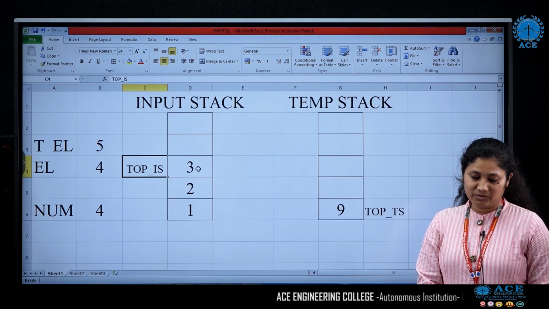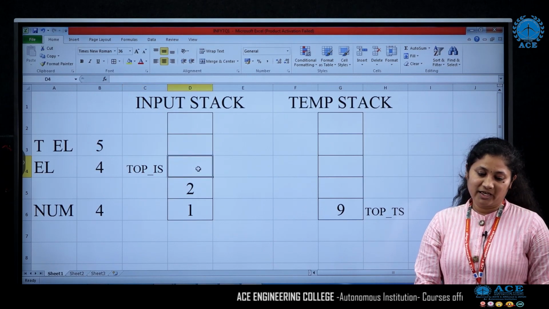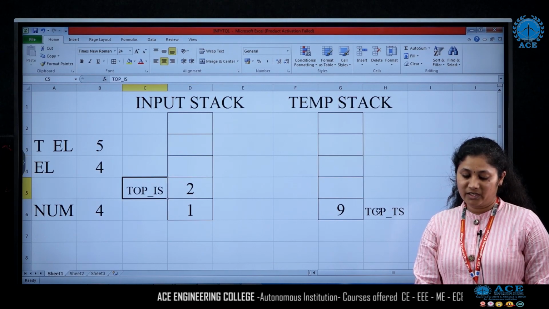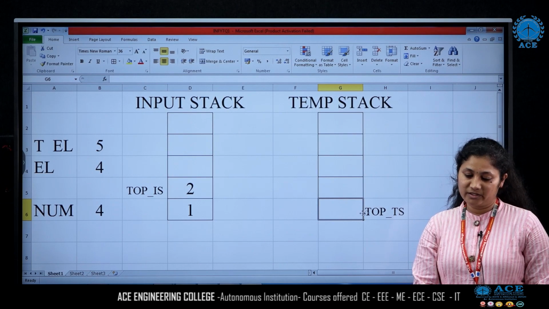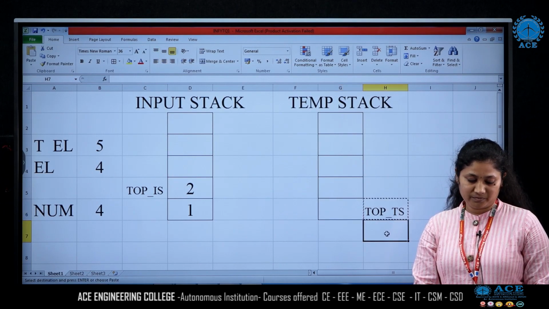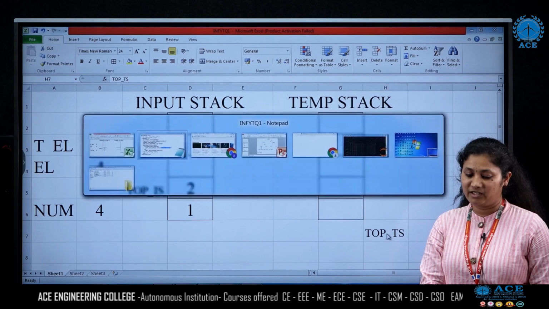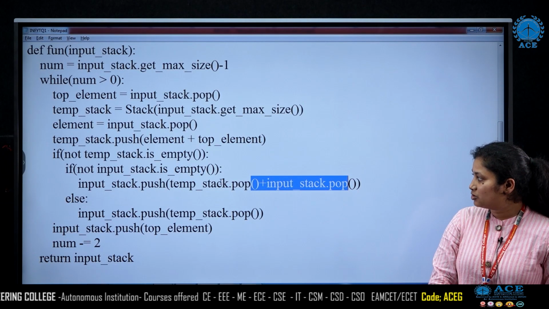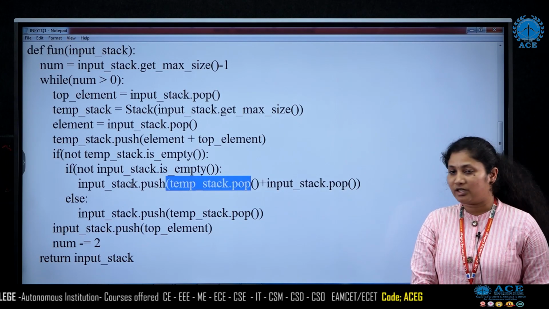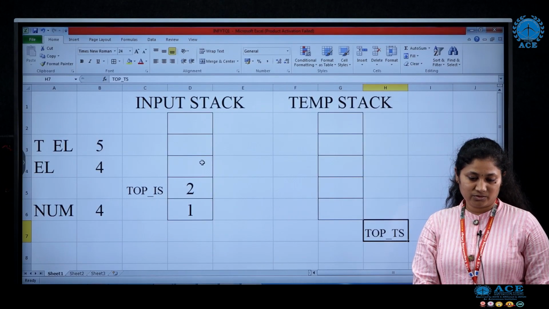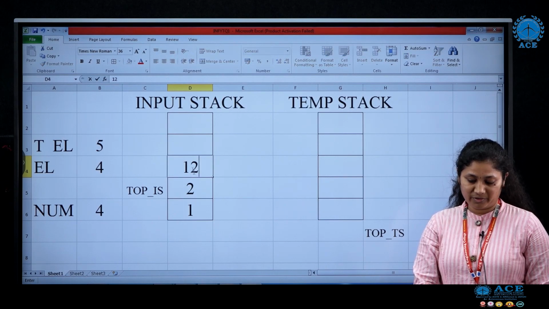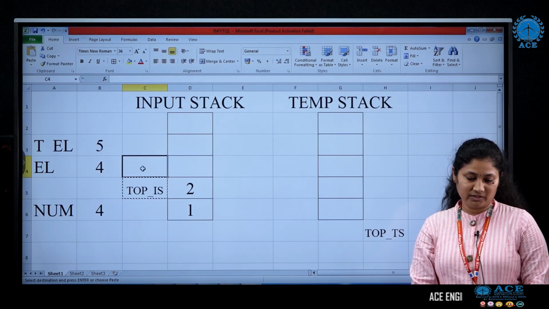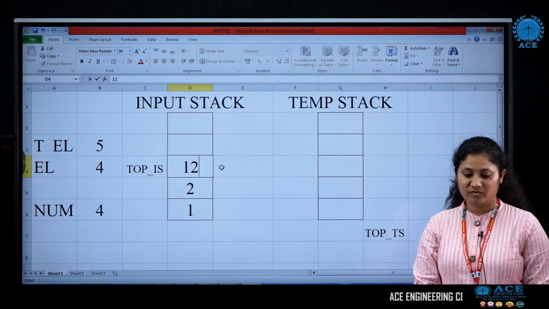When we are popping and pushing, we make sure that the top value is updated. When I pop this, first I pop the element and then decrease the value of top. Again I pop this element and decrease the value of top. Now 9 and 3 have been popped from the stack. 9 plus 3 is 12, so I'm going to push 12 to the stack.